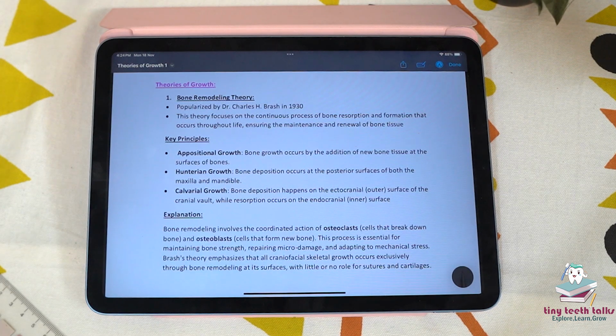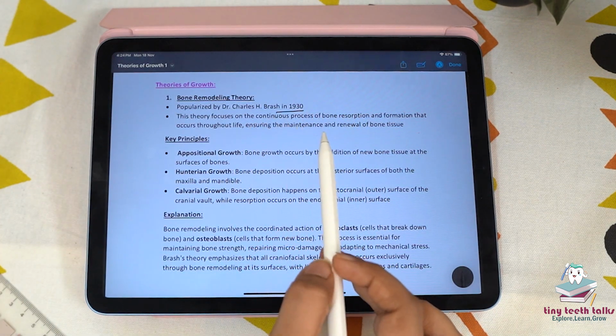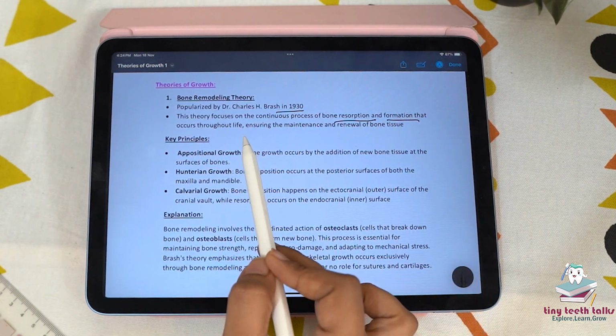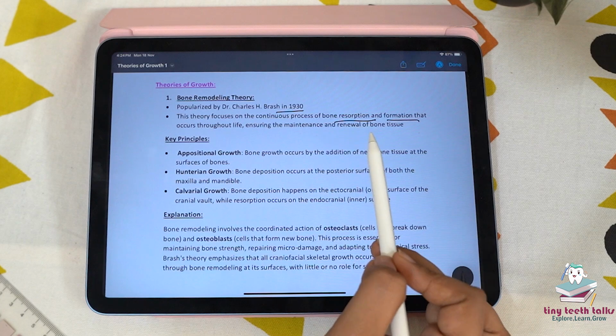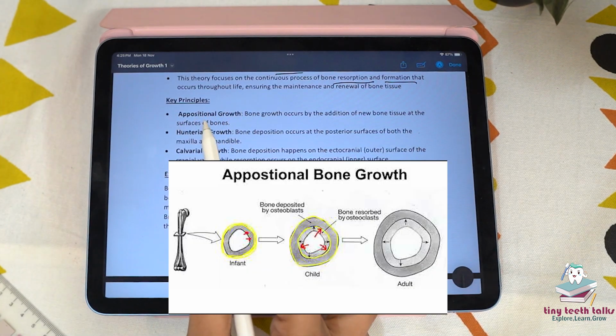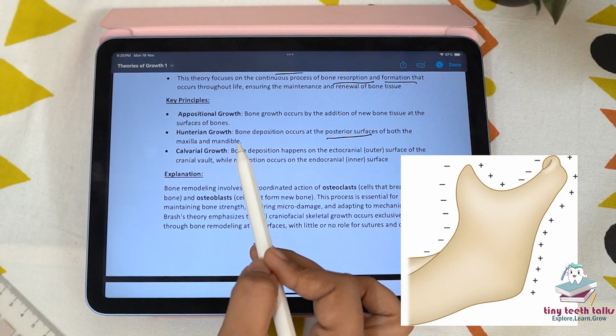Starting with the theories of growth, the first theory is the bone remodeling theory, which was popularized by Dr. Charles H. Brash in 1930, and this theory focuses on the continuous process of bone resorption and formation that occurs throughout life, ensuring the maintenance and renewal of the bone tissue. It has three key principles. First, appositional growth. Bone growth occurs by the addition of new bone tissue at the surface of the bone, known as appositional growth.